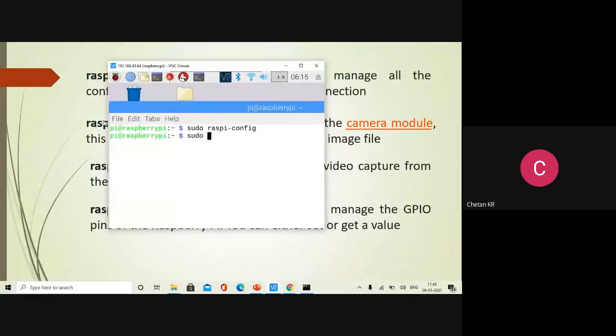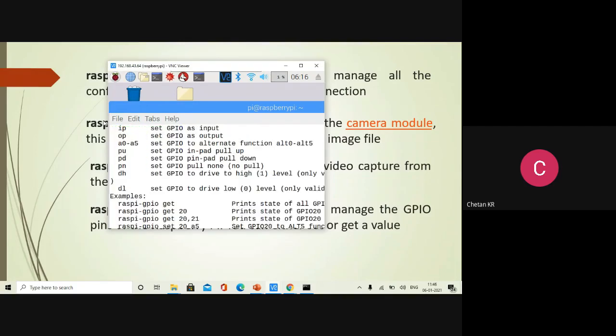Again, don't forget sudo, raspi-gpio command. If you have not given it properly, at least give help if you don't know how to use it. Now here it is clearly mentioned, if you want to know the status of a pin, you can use the get command. If you want to set something on the pin, you can use the set command. So programmatically only you can do that.